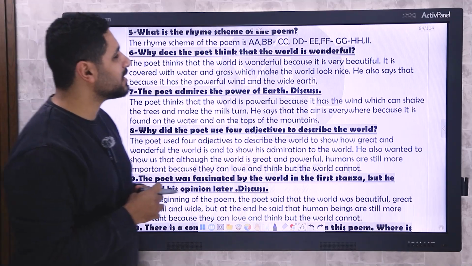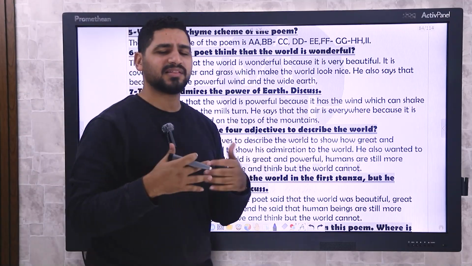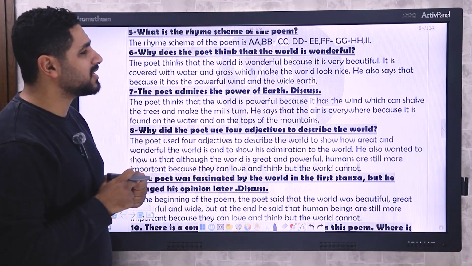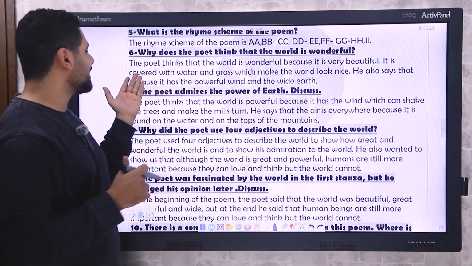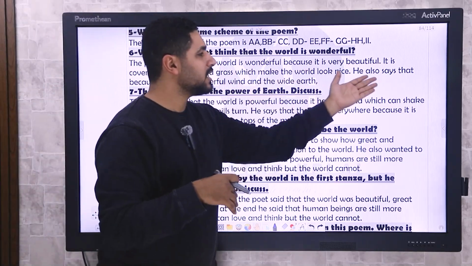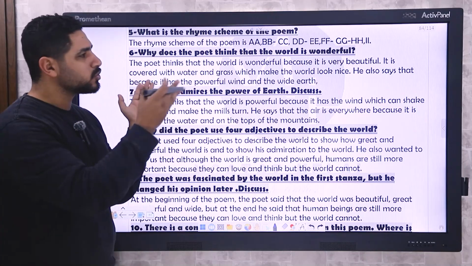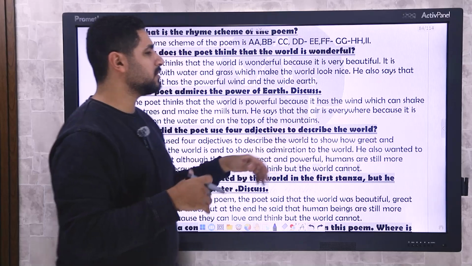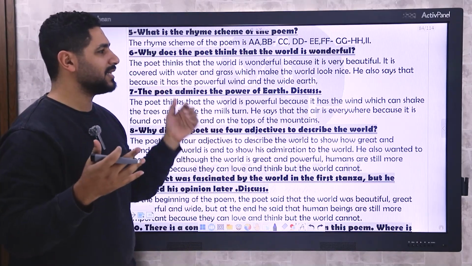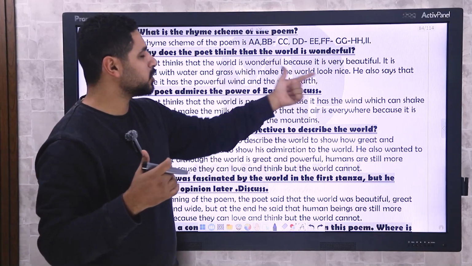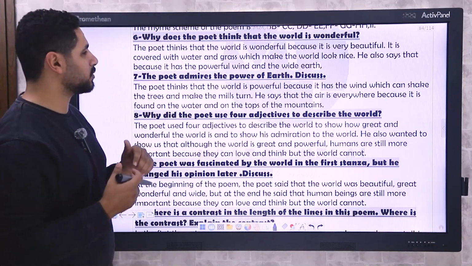Why does the poet think that the world is wonderful? The poet thinks that the world is wonderful because it's very beautiful. It is covered with water and grass, which make the world look nice. He also says that it has the powerful wind and the wide earth. So this is why he thinks that the world is wonderful, and why he is amazed by the world.